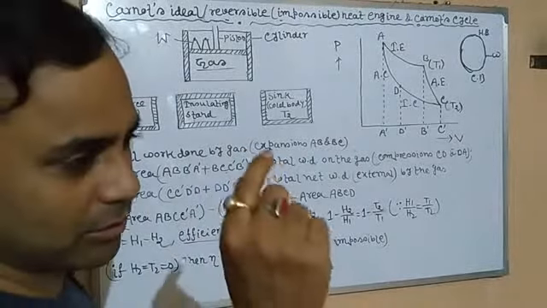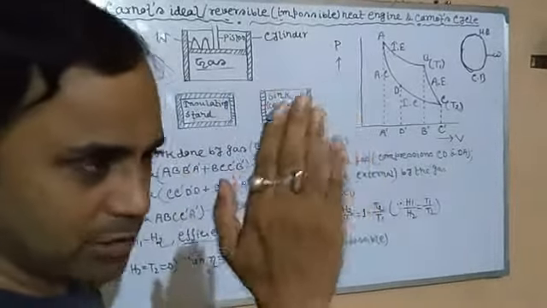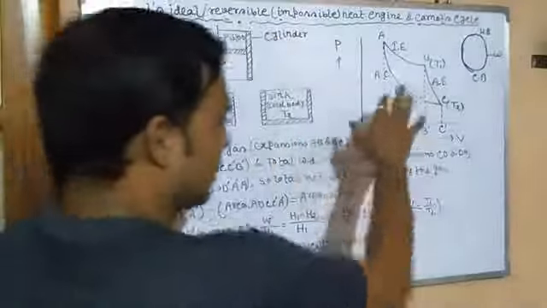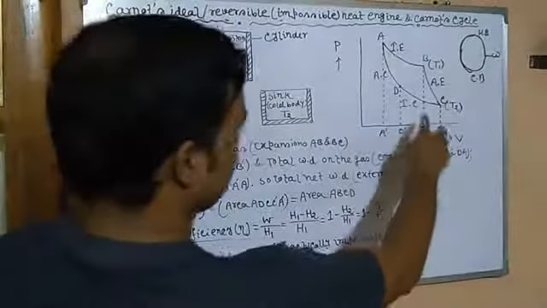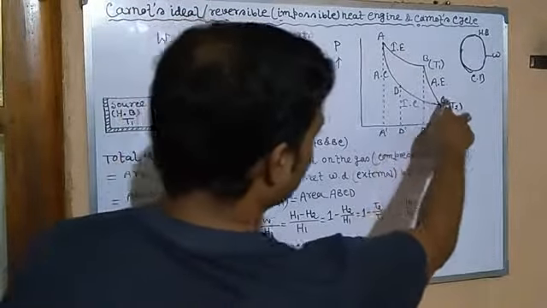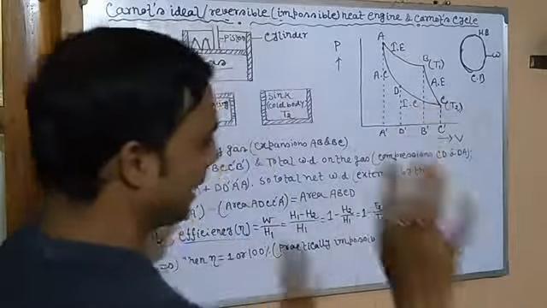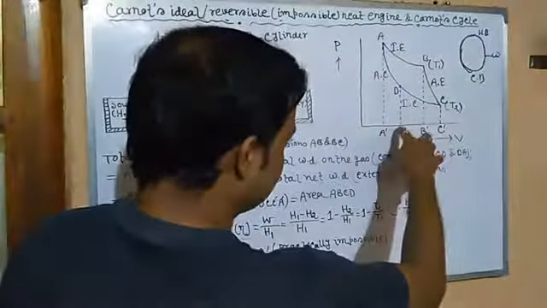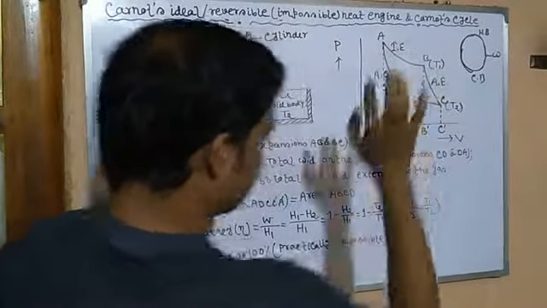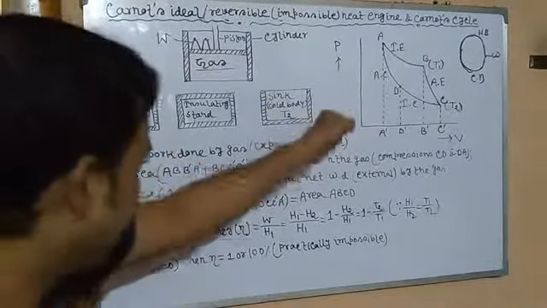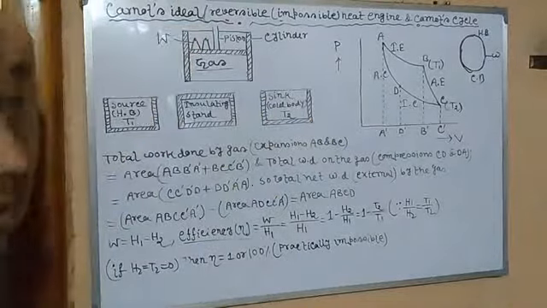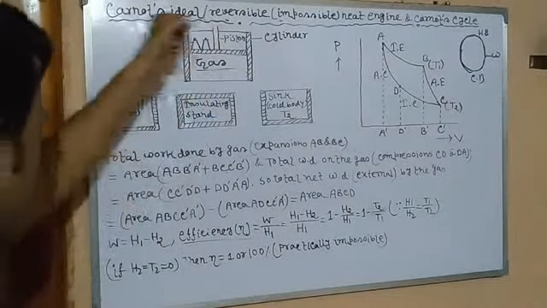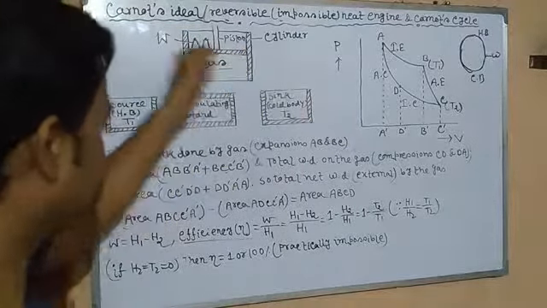Whatever be the expansion or compression, isothermal process means temperature is constant. So isothermal compression is represented by the curve CD, and work done on the gas in this process is represented by the area C, C dash, D dash, D. Now finally, it is moved onto the insulating stand once more. It completes one cycle.